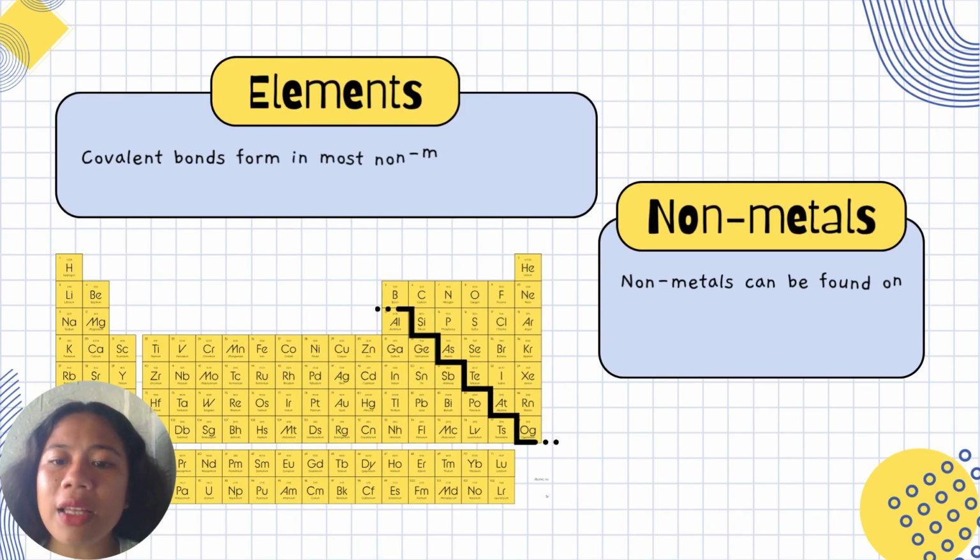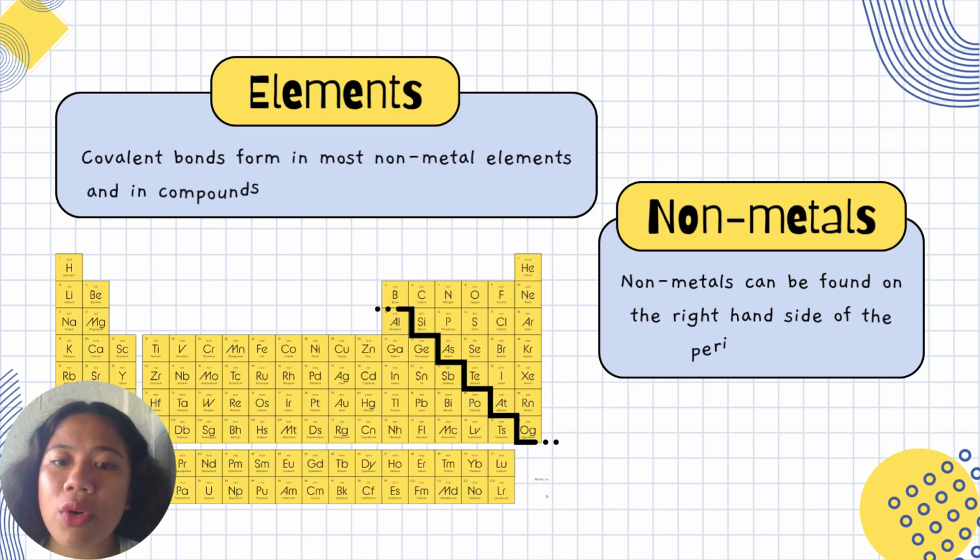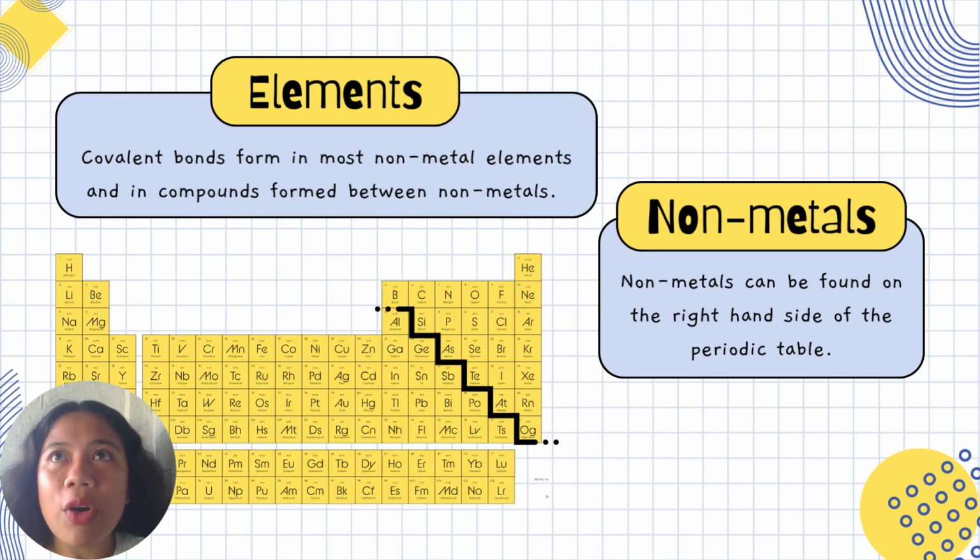Okay, so covalent bonds form in most non-metal elements and in compounds formed between non-metals. So for this one, ionic compound is strictly between metal and non-metal.